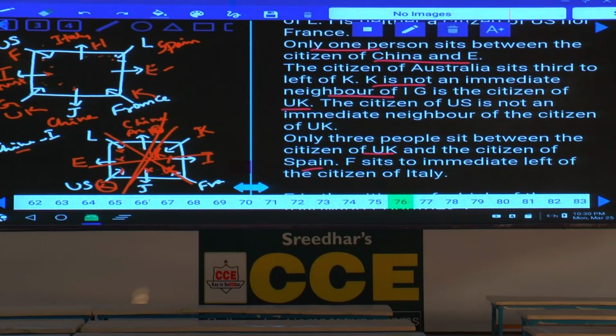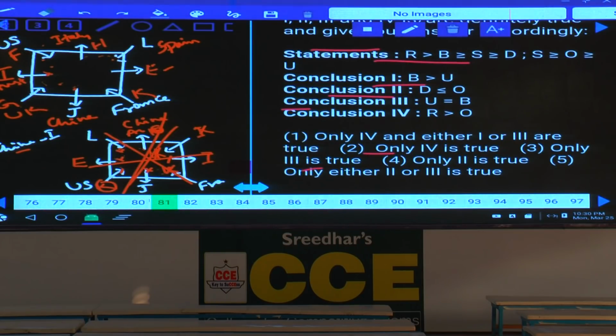Let's write down this arrangement. Now 76 to 80. Next one. After this 76 to 80, write down this arrangement 81 to 85.